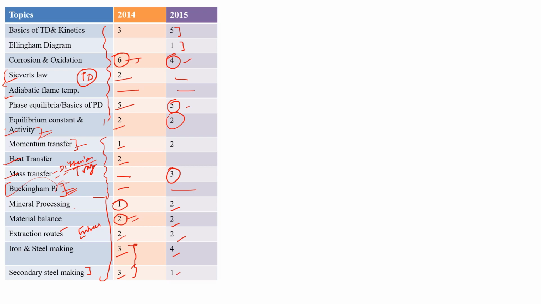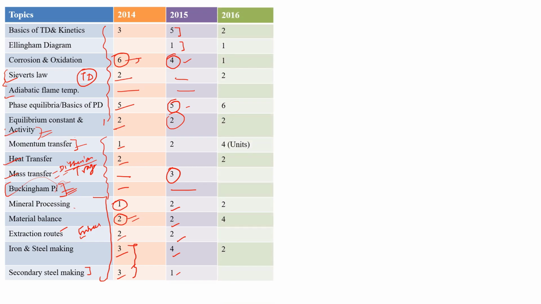In 2015 we can see that the maximum questions were from phase equilibrium, basics of phase diagrams, so this is also a very important topic. The 2016 paper was relatively tough compared to 2015, and in basic thermodynamics they asked only a 2 marks question. However, from phase equilibrium and phase diagrams they asked a 6 marks question, and 1 mark from Ellingham diagram, with corrosion oxidation as usual.